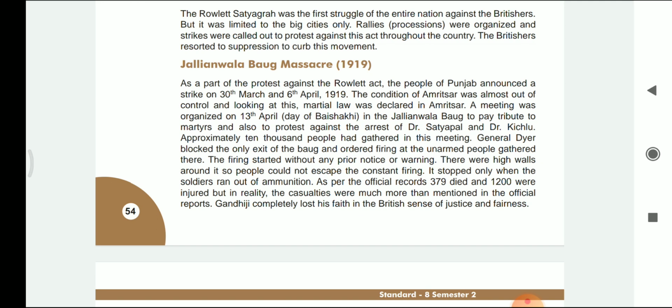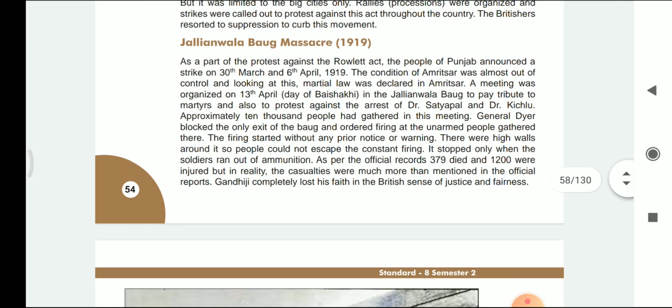At that time, the British official General Dyer blocked the only exit of the Bagh and ordered firing at unarmed people. That means the people did not have any arms or ammunition with them. The Britishers blocked the way and started continuously firing without any notice. There were high walls, so the people could not easily escape, and hence many people died there, and the British soldiers stopped only when they ran out of ammunition.